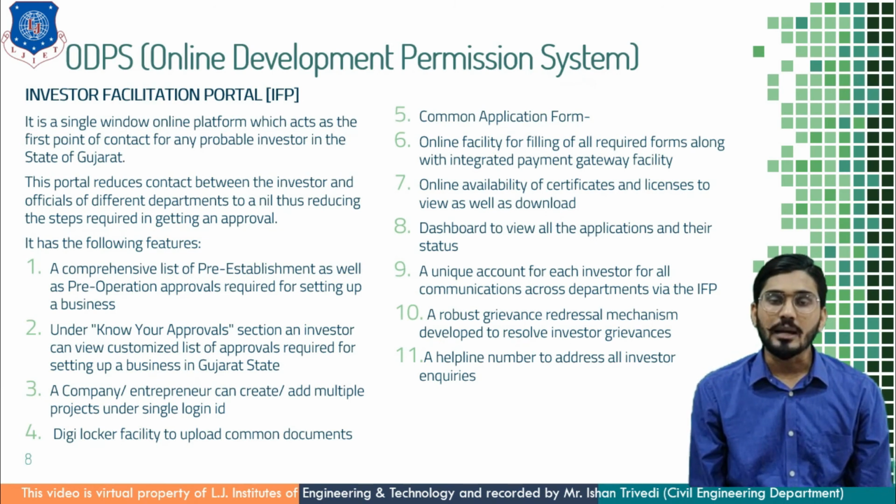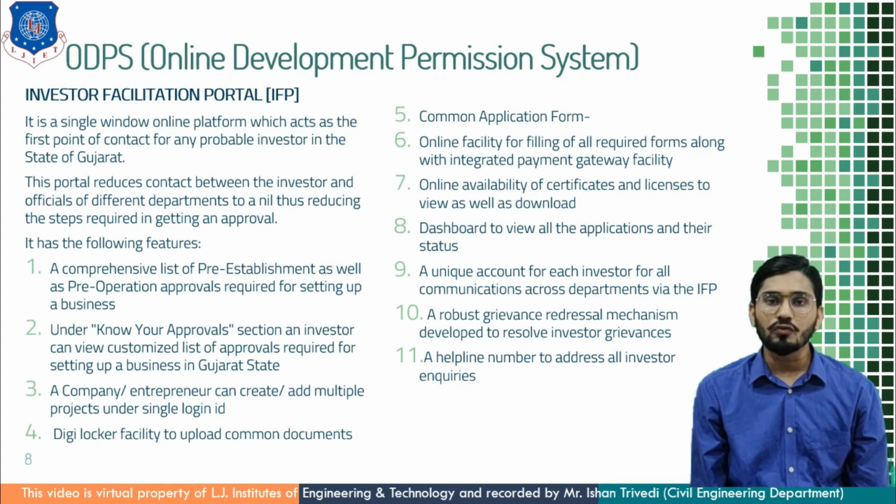Then there is a common application form for all the approvals. It can be anything, for example, fire, environment clearance, pollution clearance, demolition approval, construction, BU permission. It can be anything. One common application form is given in which you have to detail out everything. Then online facility for filling of all the required forms along with the integrated payment gateway facilities. Online availability of certificates and licenses to view as well as download.